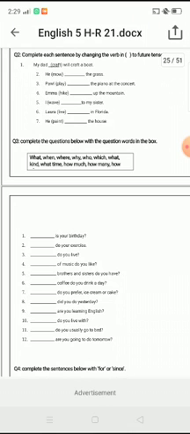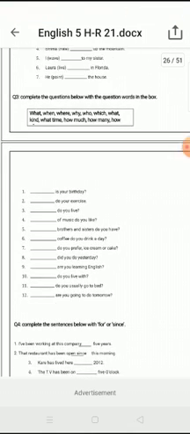complete the questions below with the question words in the box. Okay, these are the WH questions, and you have to complete these 12 sentences by putting the correct word in these blanks, like who, what, when, where, how, why, how much, how many. These are the words. Who is basically a person, what is a thing or an action, when is a time, where is a place, how is the way something is, and why is basically the reason. So complete these 12 sentences.